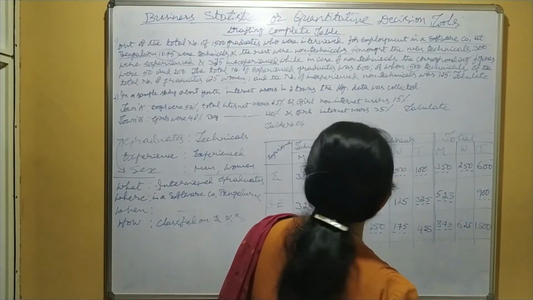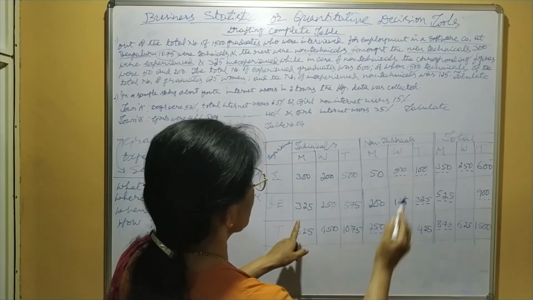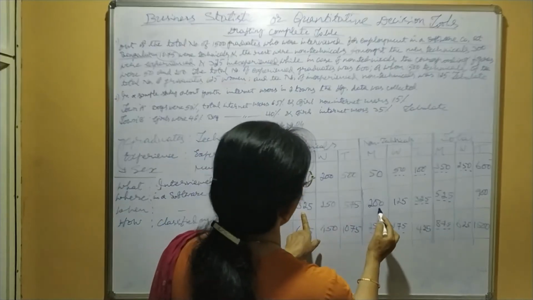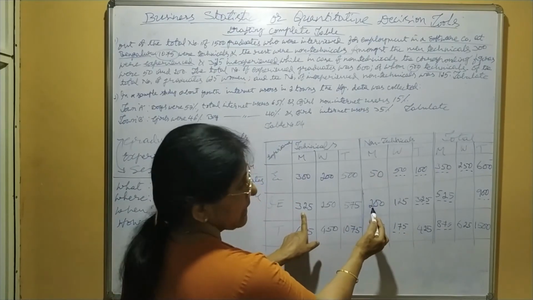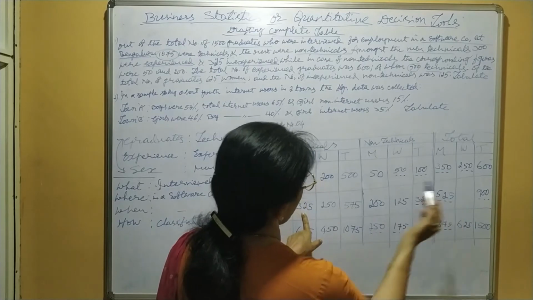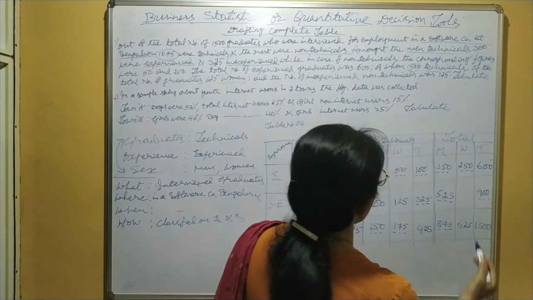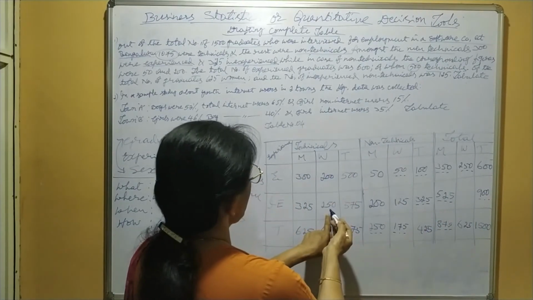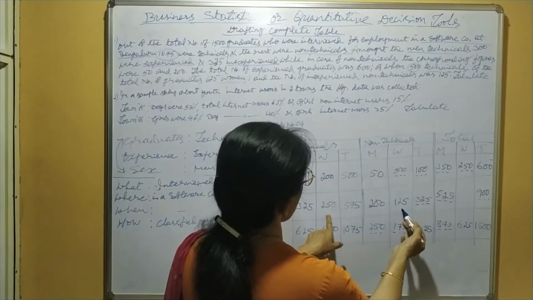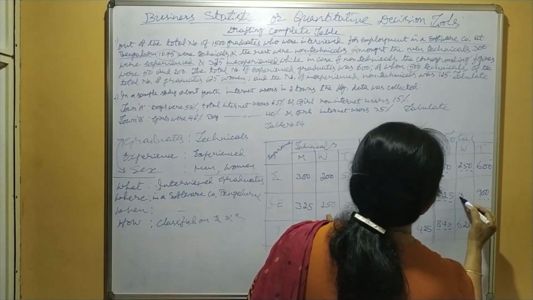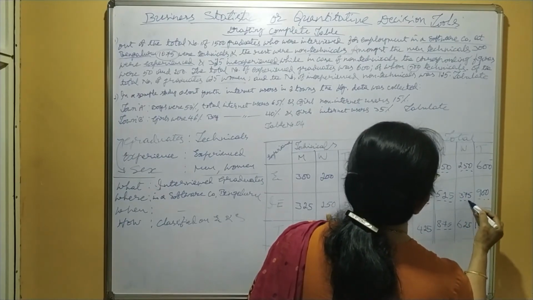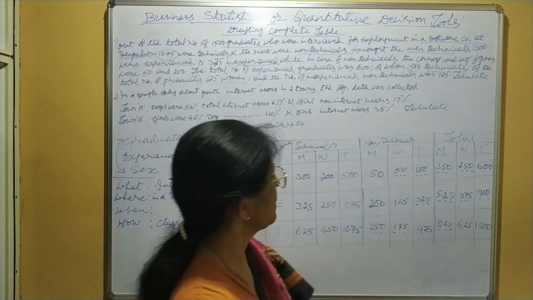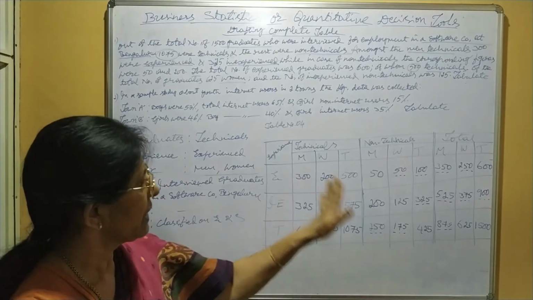Otherwise you may take it like this: men inexperienced, technicals 325 plus non-technicals 200, 525. In the same manner, women technicals 250, non-technicals 125, 375, or 900 minus 525, it comes to 375.